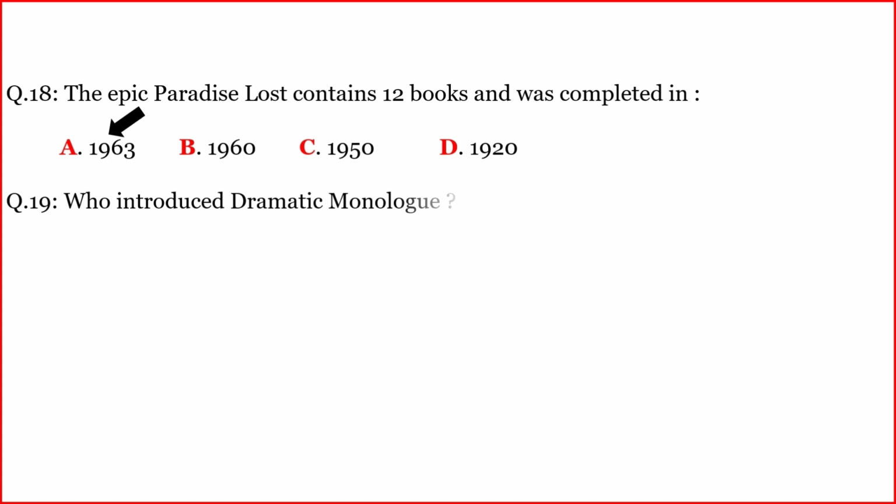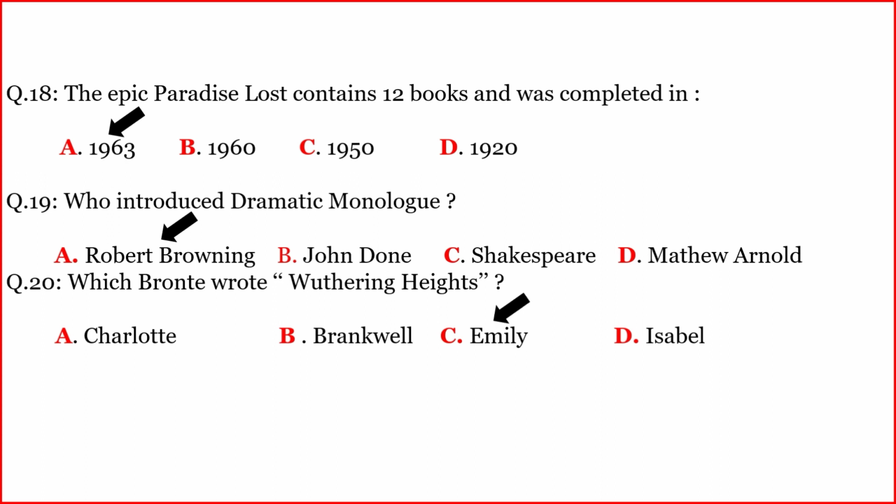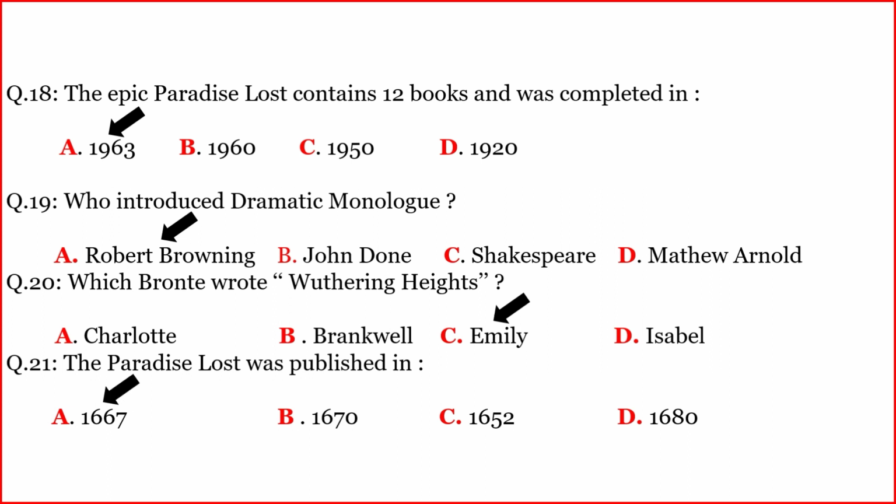1963. Another question. Who introduced dramatic monologue? The correct option is A. Robert Browning. Another question. Which Bronte wrote Wuthering Heights? The correct option is C. Emily. Another question. The Paradise Lost was published in. The correct option is A. 1667.